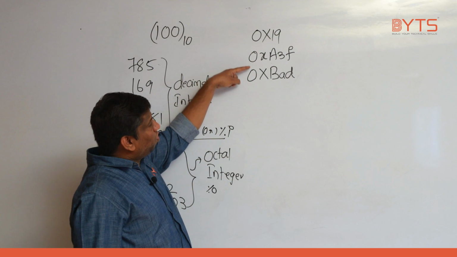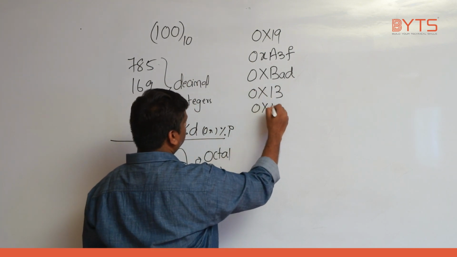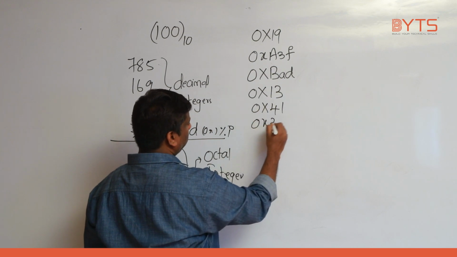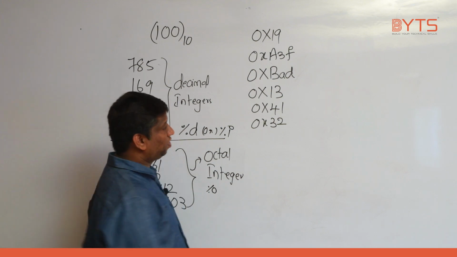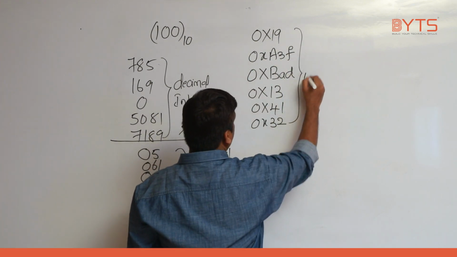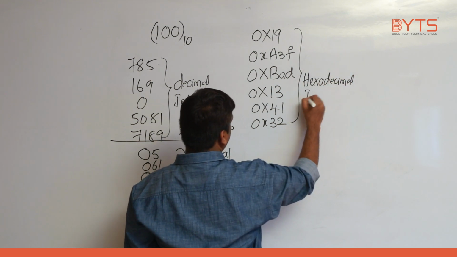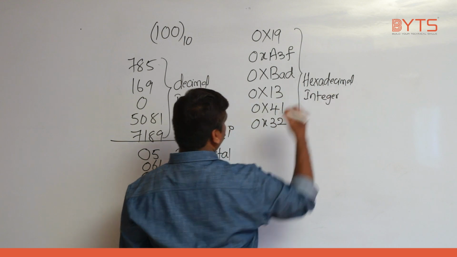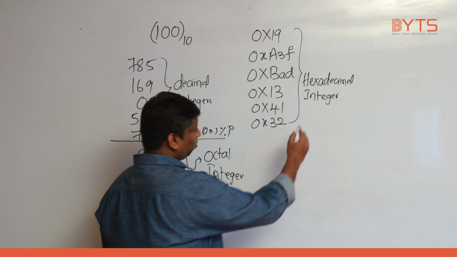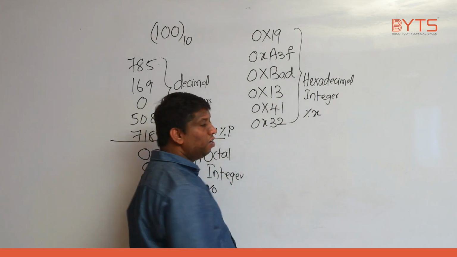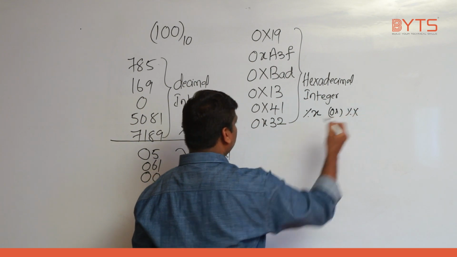Any number starting with 0x is called a hexadecimal integer. To print a hexadecimal integer, we use a format specifier small x or capital X.